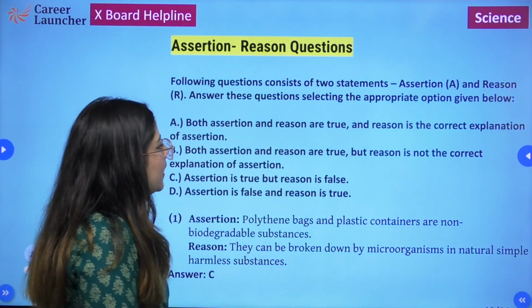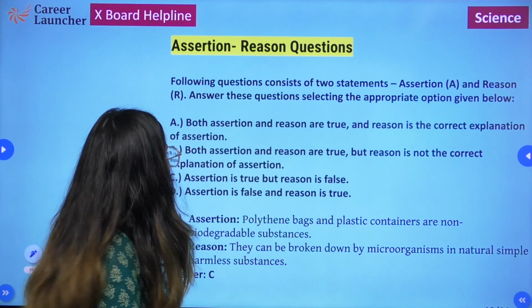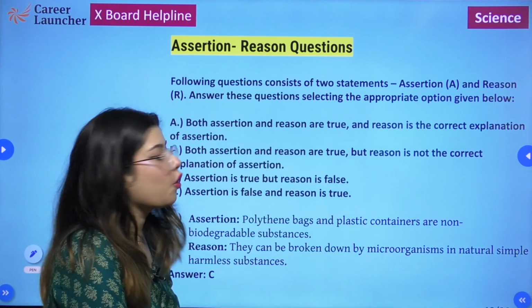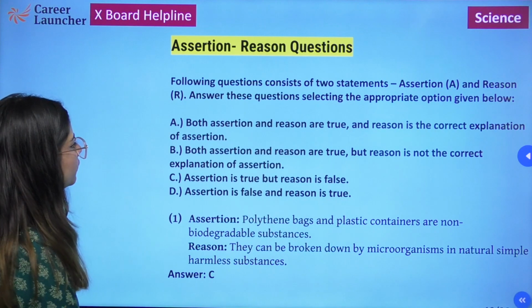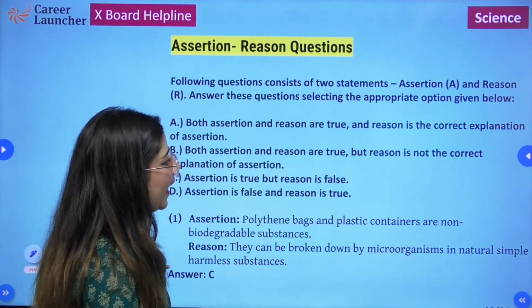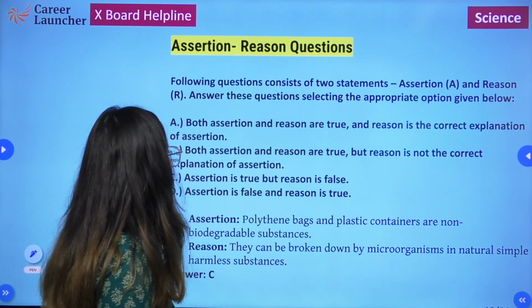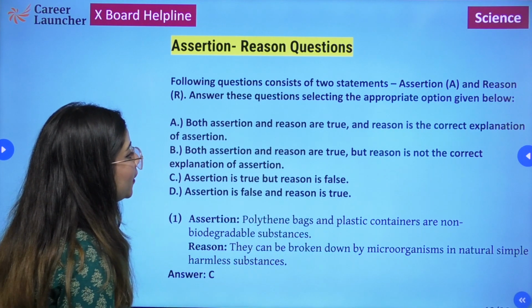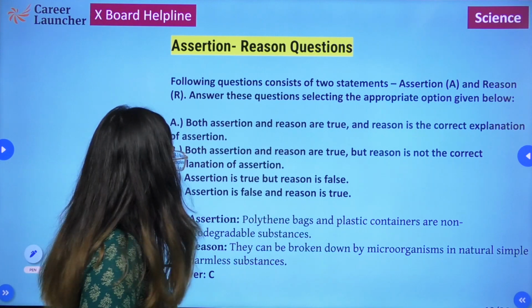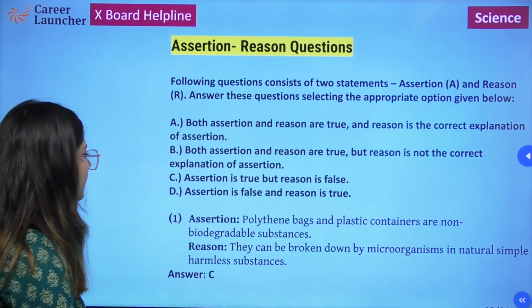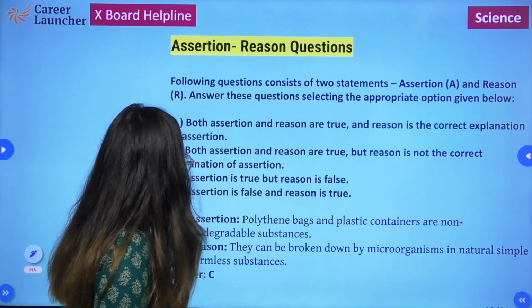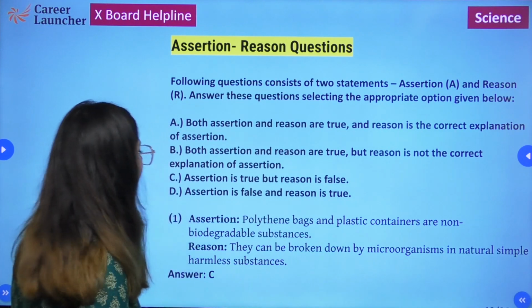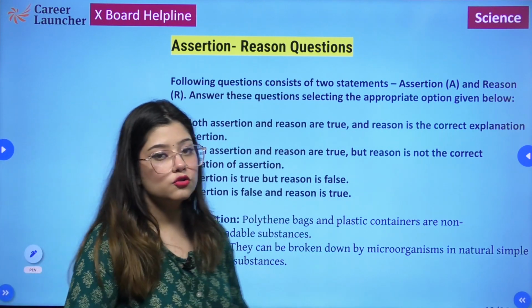Next, assertion and reason questions. So again we have 4 options. First option says both assertion and reason are true, and reason is the correct explanation of assertion. Option B, both assertion and reason are true, but reason is not the correct explanation for assertion. Option C, assertion is true but reason is false. Option D, assertion is false and reason is true.